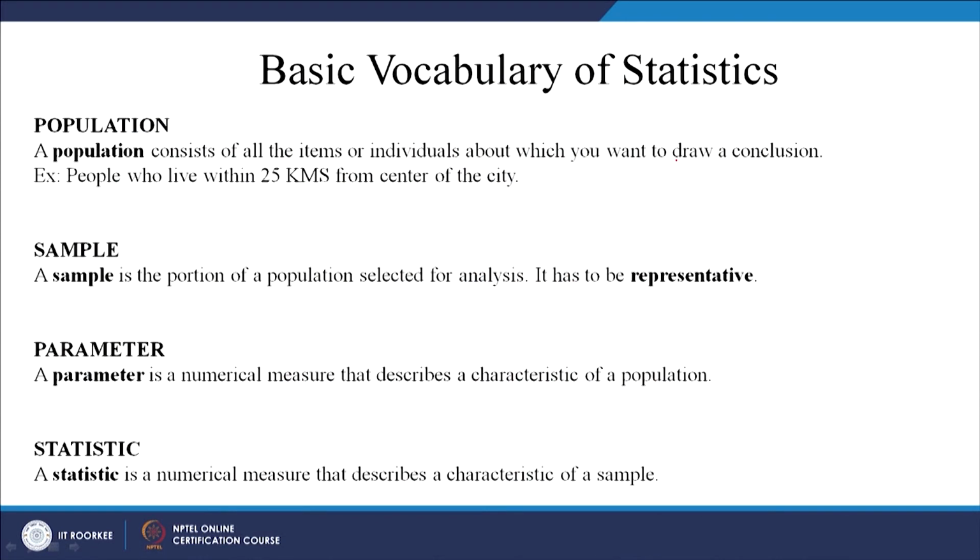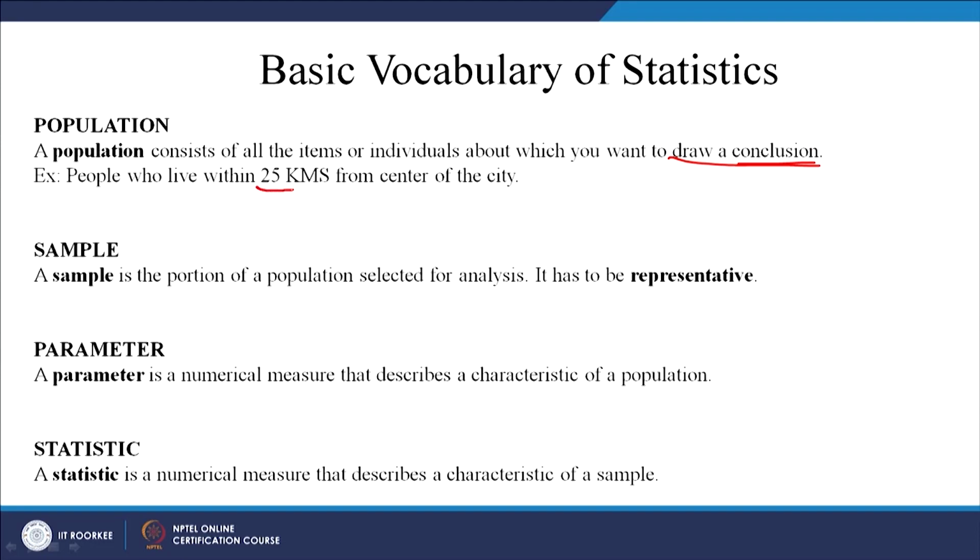What do you think, what is population? Just think for a while. Population is all the items or individuals about which you want to draw conclusions. For example, let us say you want to know the income of those people who live within a 25 kilometer radius from the center of the city, and the age of those people should be between 18 and 25.